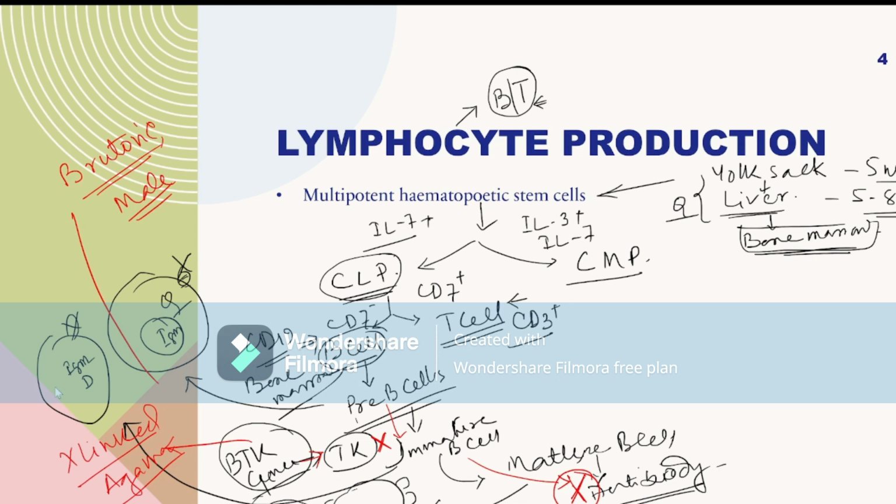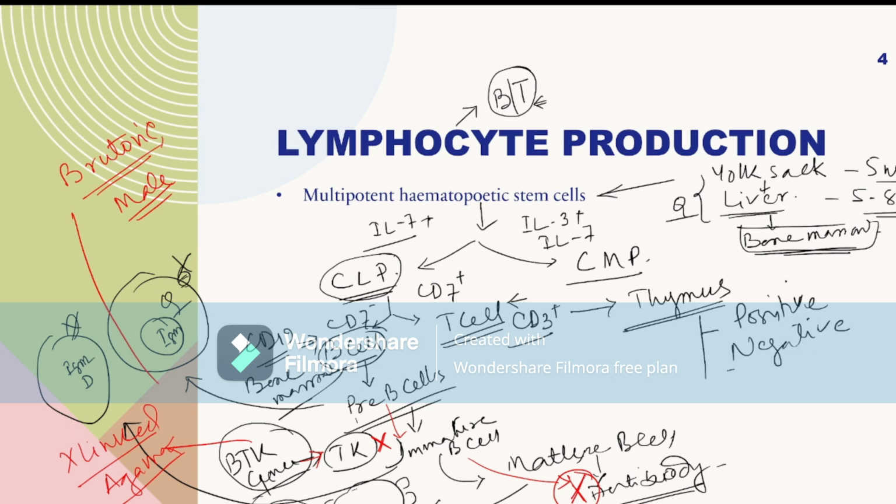Now the T cell from the bone marrow enters the thymus, and in the thymus they undergo positive and negative selection.